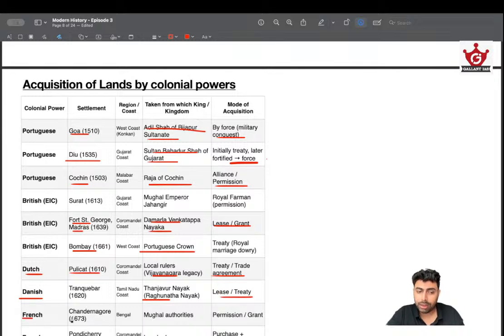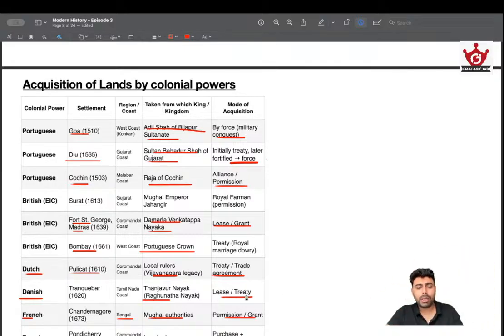Then French, Chandanagara in Bengal, they have got Mughal authorities' permission and grant. And French, Pondicherry, Pondicherry by the French, again by the permission. So Pondicherry didn't have any popular Vijayanagara or Mughal rulers or anything. They just had the local rulers. Okay, that's one thing to remember.